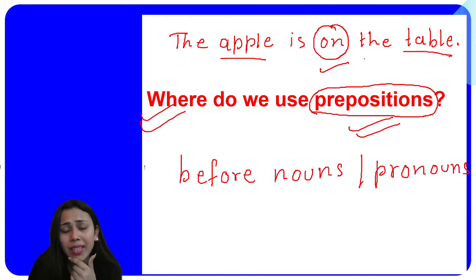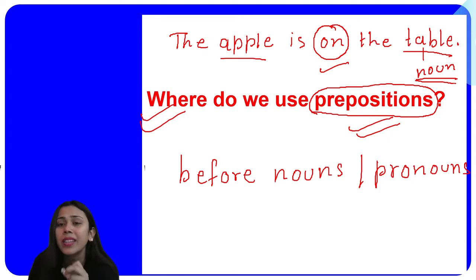Let's understand this answer with the help of the given example. The apple is on the table. Now you can see the position of this word. Table is a noun, right? Table is a noun, and you can see the position of this preposition. It is placed before this noun. So whenever you have to look for a preposition, first of all you need to find out what the noun is there. If you have to find prepositions, you first have to find the nouns. That is the right way to look for a preposition. So here we got the answer: before nouns or pronouns.